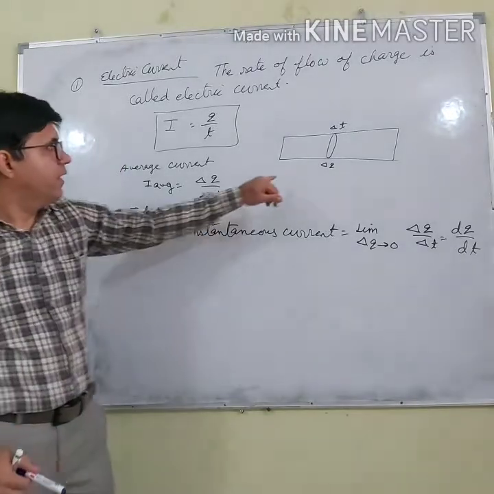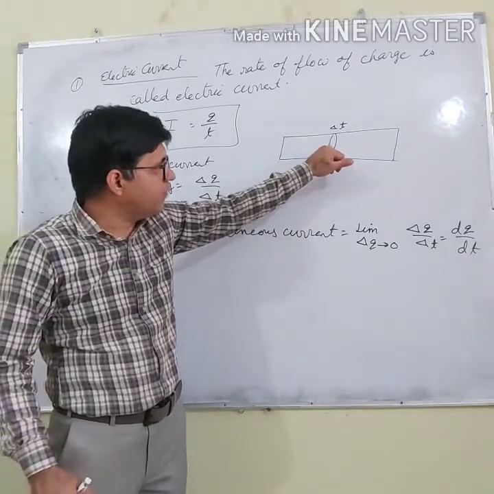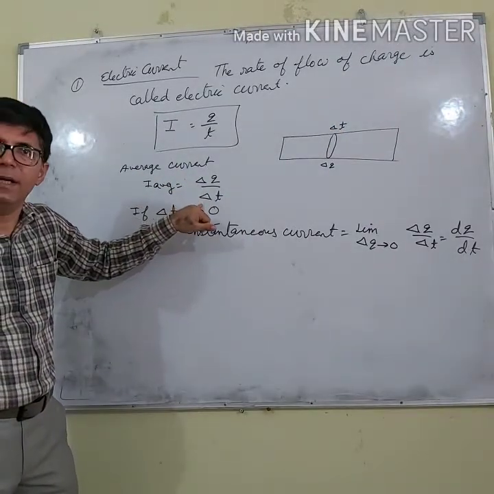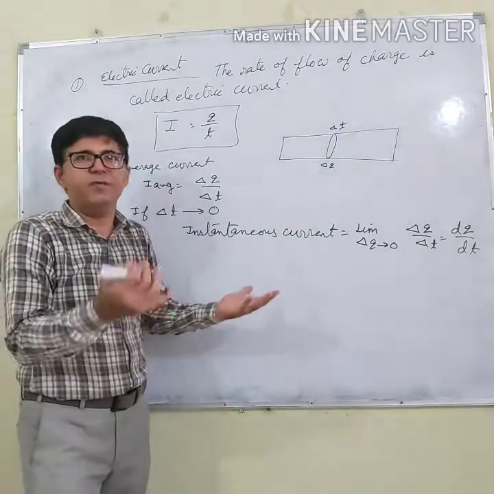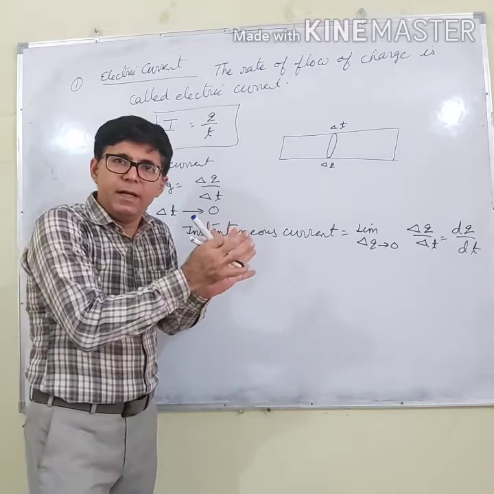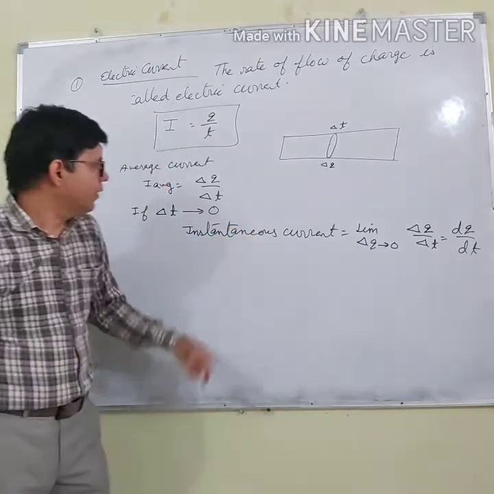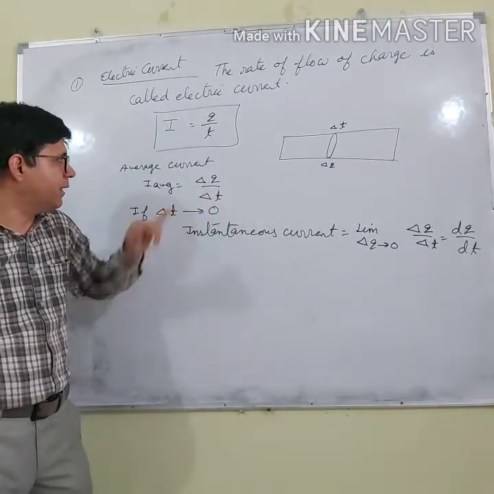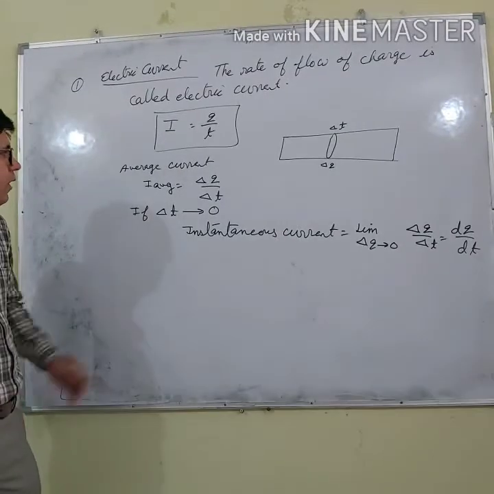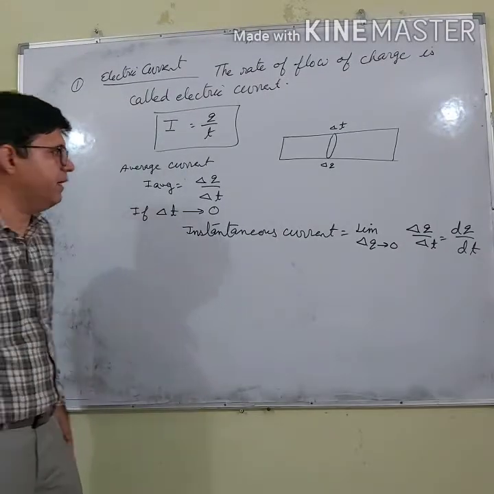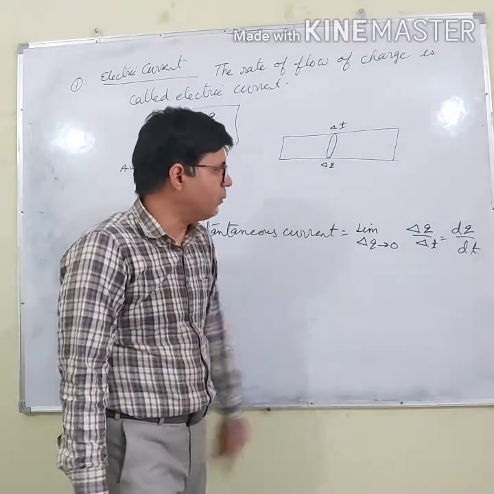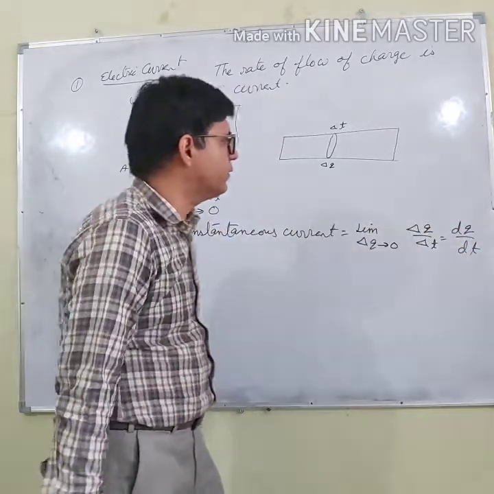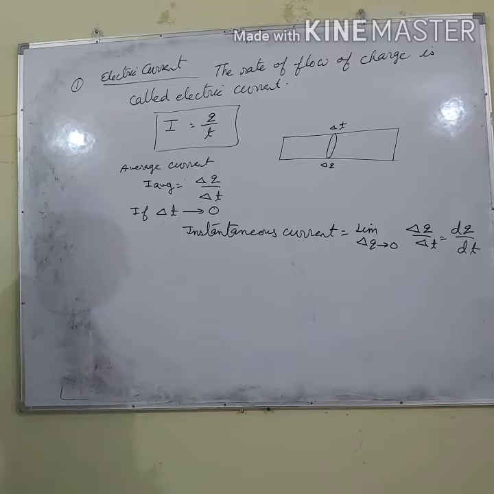If delta Q charge passes this cross section in time delta T, I can say the average current is delta Q by delta T, just like the average velocity, delta X by delta T. Here, in place of displacement, I am writing charge, so delta Q by delta T. And if delta T is very small, then the instantaneous current is the limit delta T approaches zero of delta Q by delta T, and from the concept of differentiation you know that it equals dQ by dt.